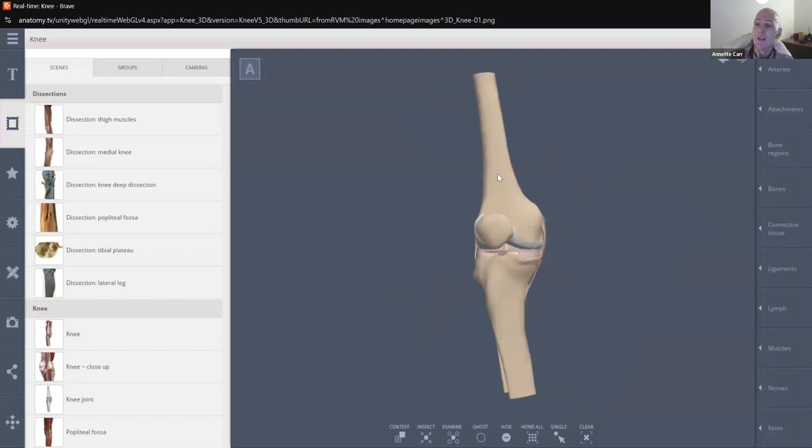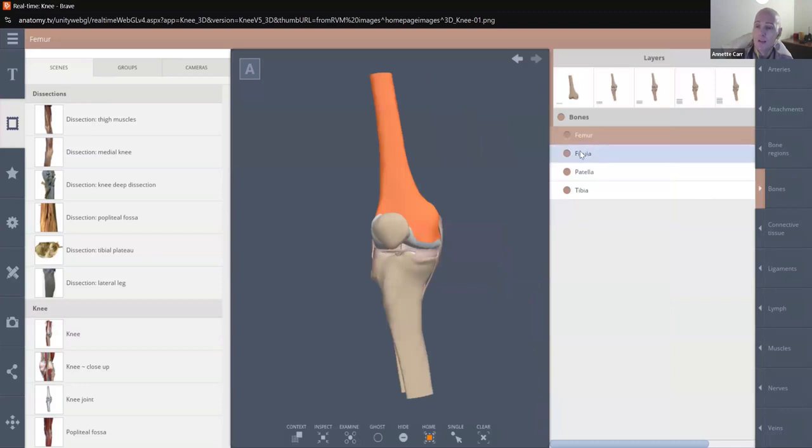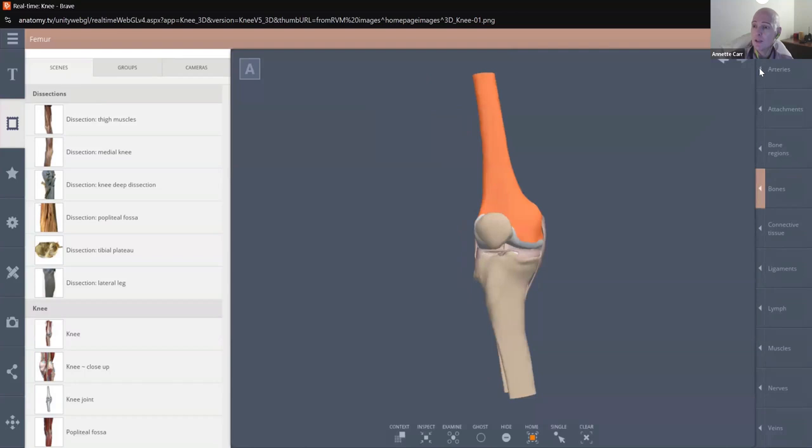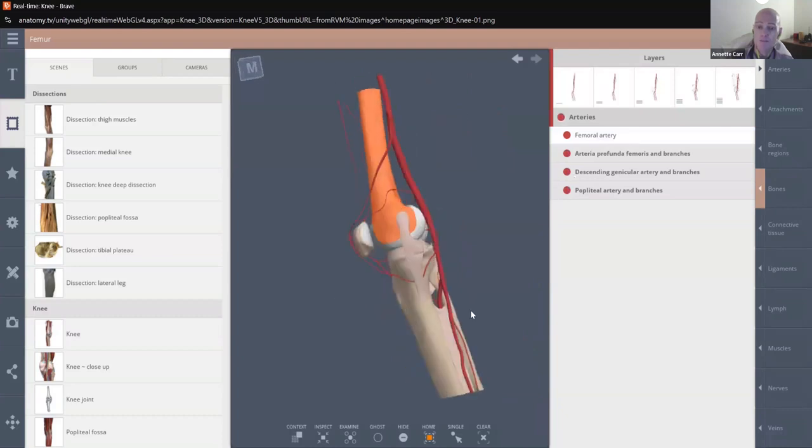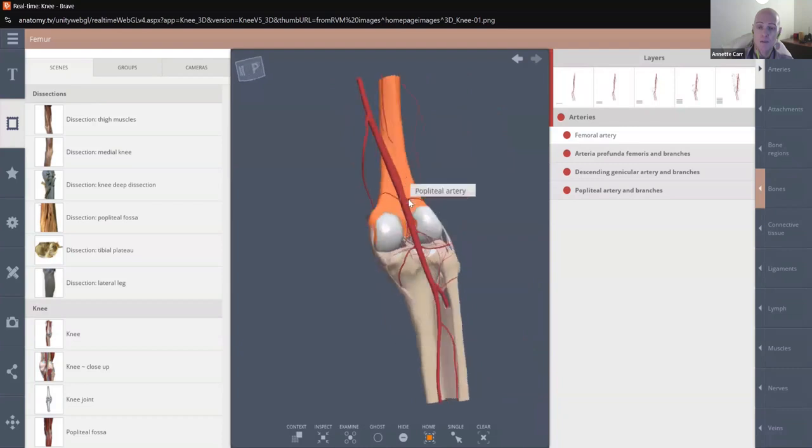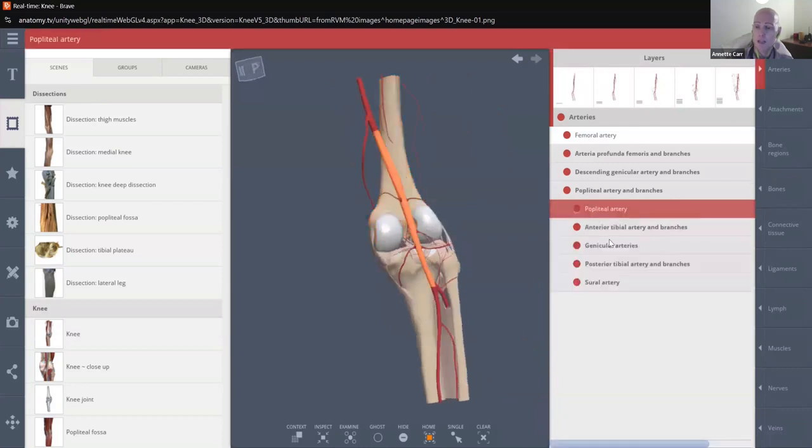On the right-hand side here, if you want to click on a certain region of the knee and want an explanation, so here I clicked on the femur, you go over here, the bones highlighted here, so I can open that up and I can see the bones. Now I can also build my skeleton here. So for instance, I want to add some arteries. If I want to add the femoral artery and the other arteries around here, now I've built my arteries around and I can see how it goes through. And if I click on them, again, it pops up and I can view it from there.